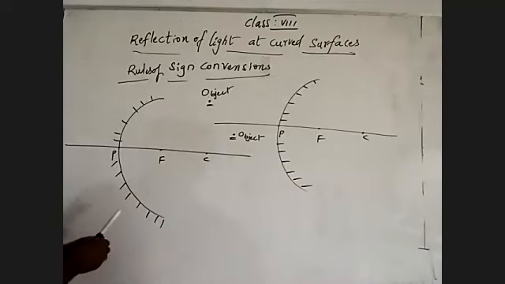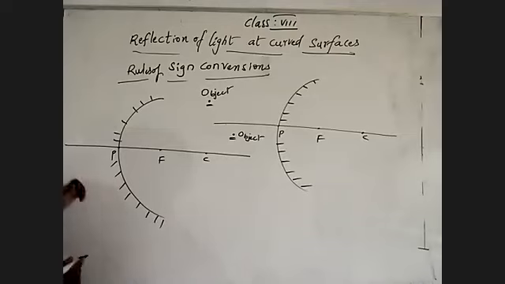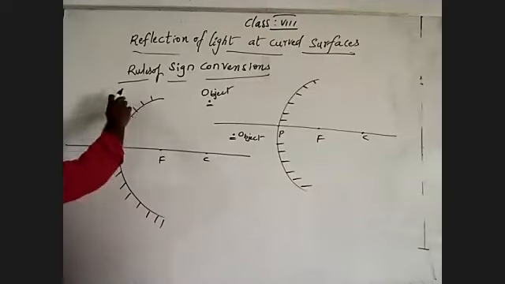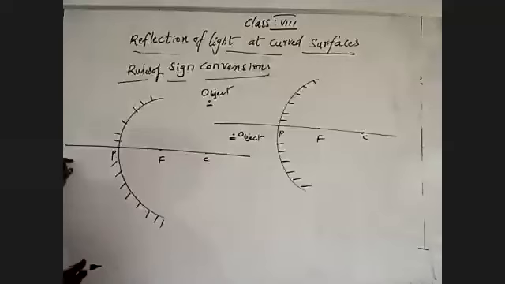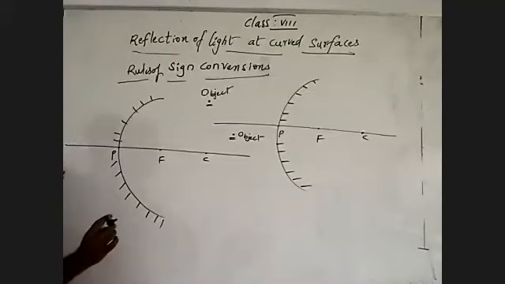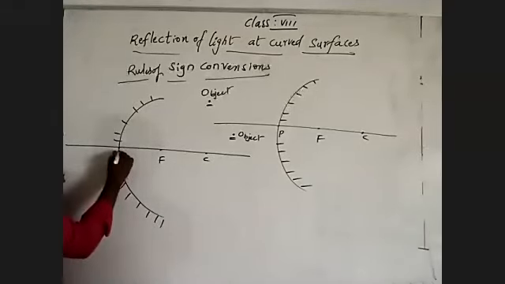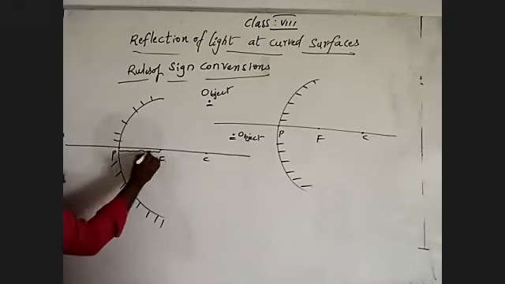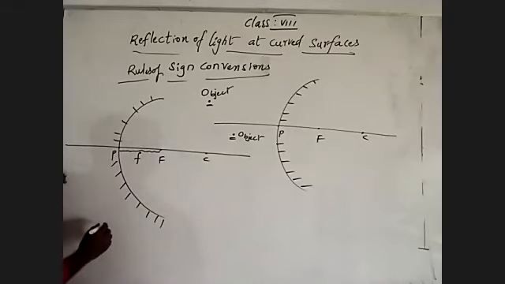Coming to that, we are going to talk about the rules of sign convention. These three rules are very important for our future also, and those rules never change. Before talking about the rules, we have to remember the distances. The distance between pole and focus is the focal length.